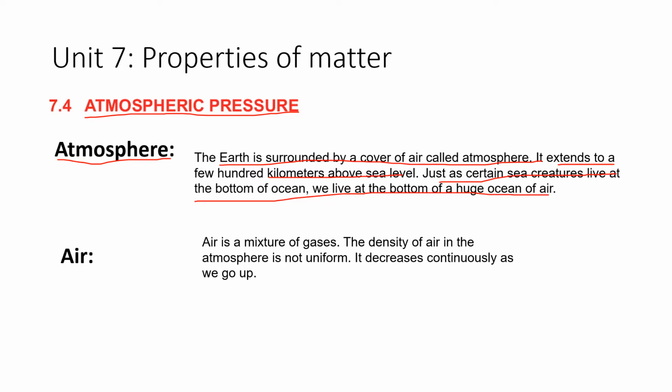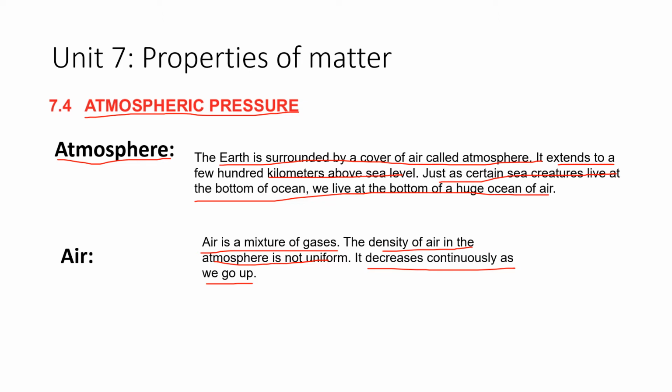Now, air is a mixture of gases. The density of air in the atmosphere is not uniform. It decreases continuously as we go up. At sea level on the Earth, we have so much air. Let's suppose oxygen is also present in the air, and there is a lot of oxygen where we live on the Earth. As we go up, the air starts decreasing, and obviously the oxygen also starts decreasing, and at some point there will be no air, and if there is no air, there will be no life.